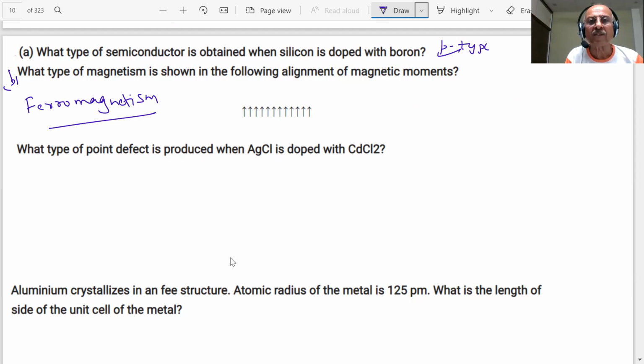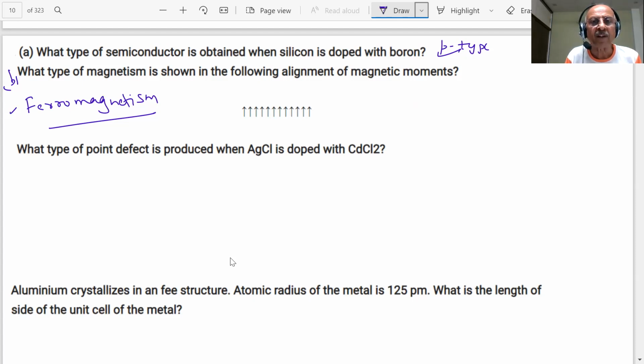All the domains are aligned in the same direction. This is a very important question, coming many times in different ways. We remember iron, nickel, cobalt, gadolinium; these get aligned and form very good magnets, students.